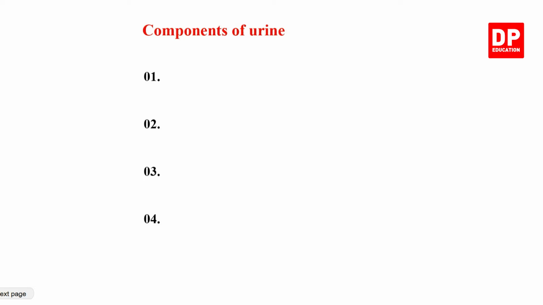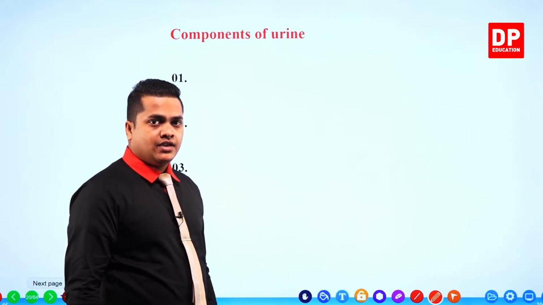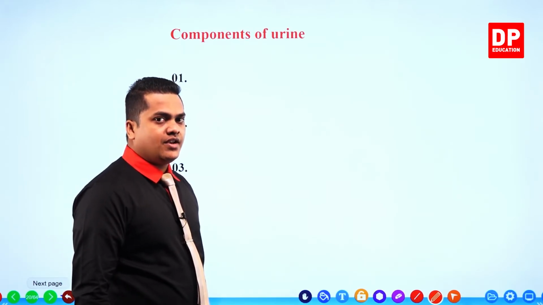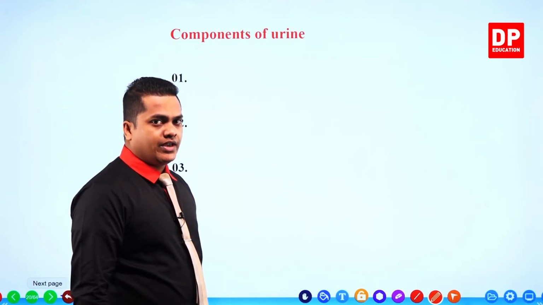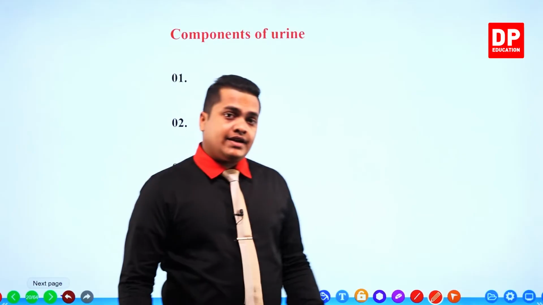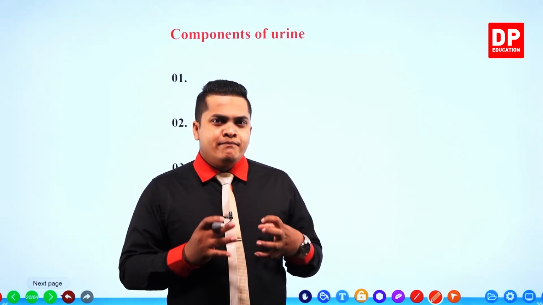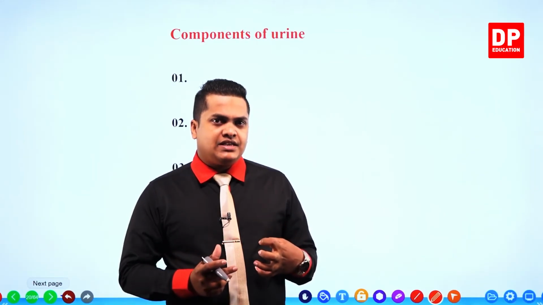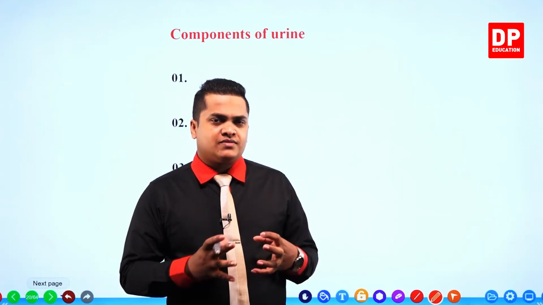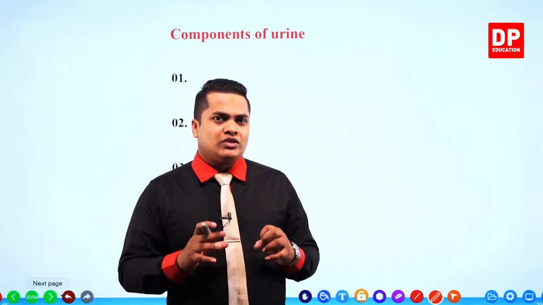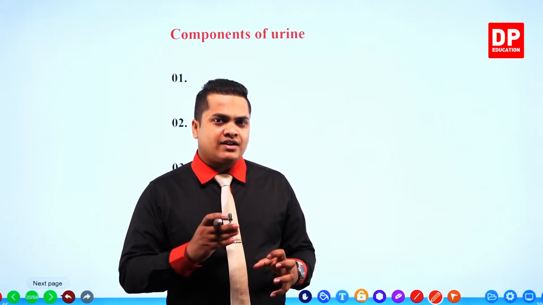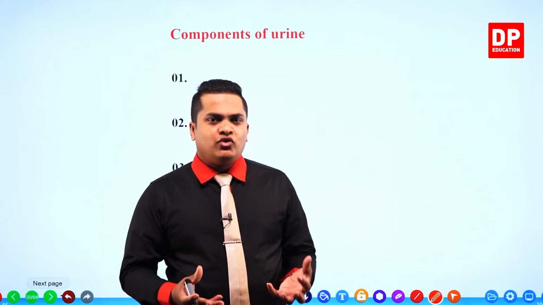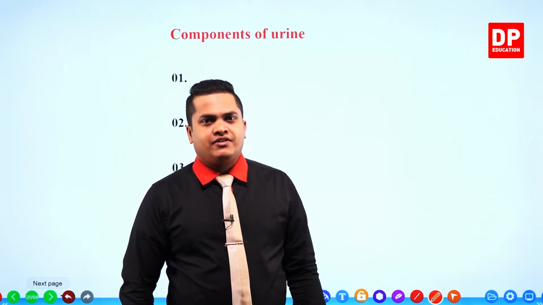So my dear children, let's identify what are the things contained mainly within urine. You know that our kidneys are going to produce nitrogenous based excretory substances. These excretory substances are removed from the kidneys and getting collected within the bladder. This fluid or this liquid is the one which is referred to as urine.